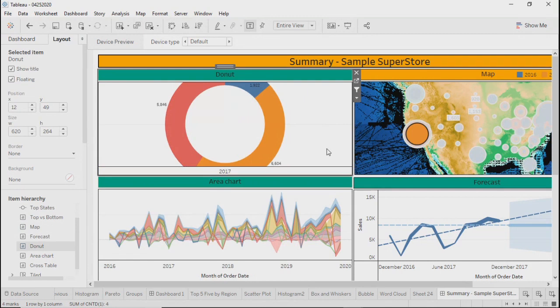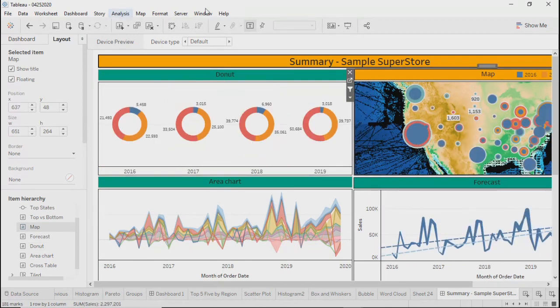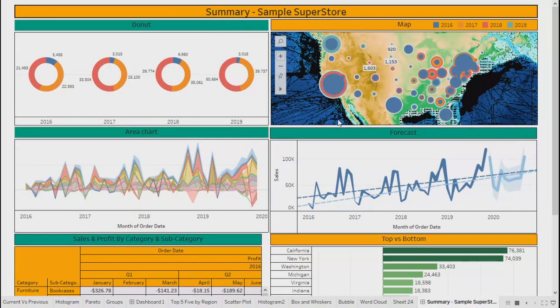Probably the second filter is not working on the basis of the first filter. Right, because the second filter is working separately as an individual filter. So whatever you are selecting at a particular moment, the previous filter is getting overridden. So at a moment, only one filter is working. Either your donut chart's filter will work or the map's filter will work. Whatever you select, the latest one will work. Correct, so that is what is happening.